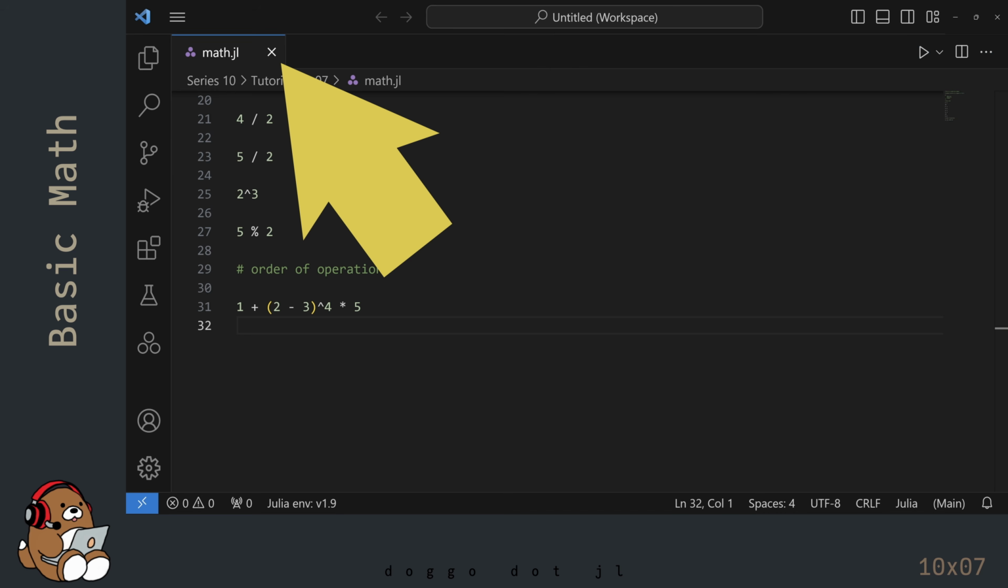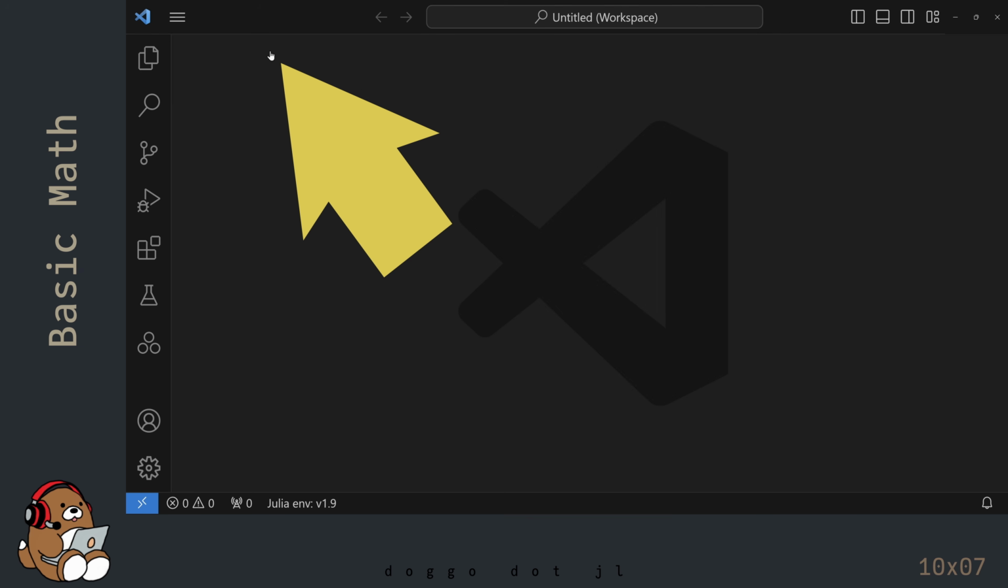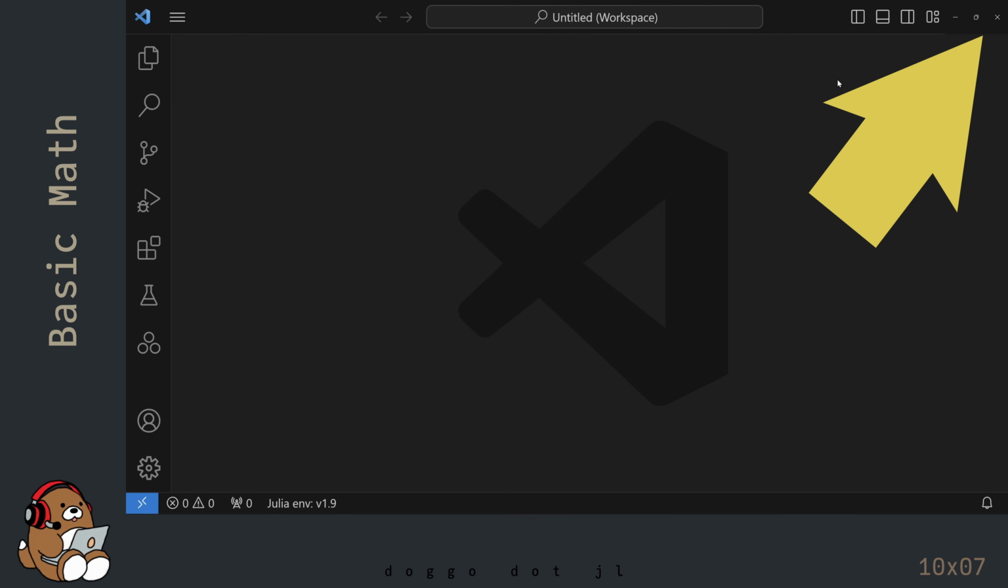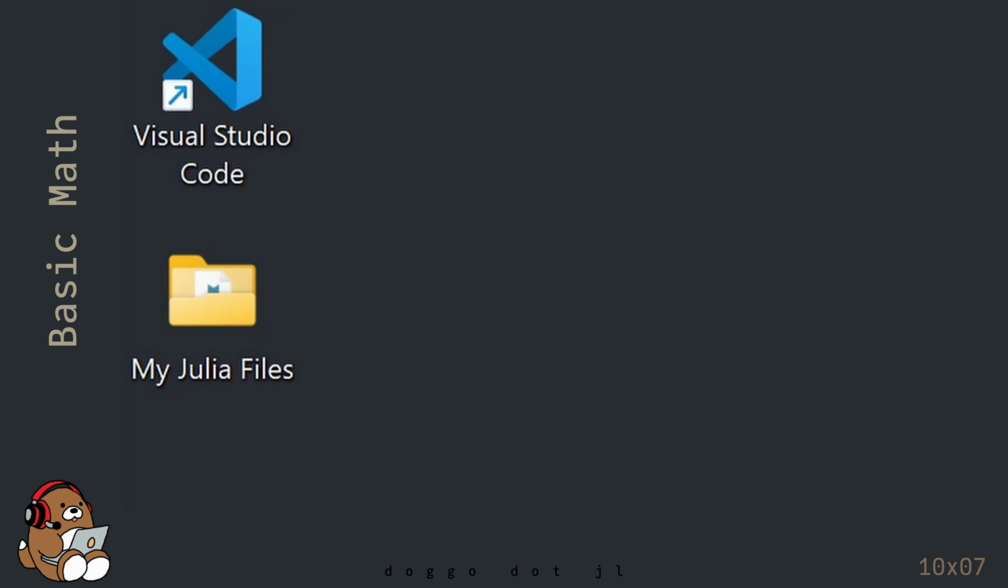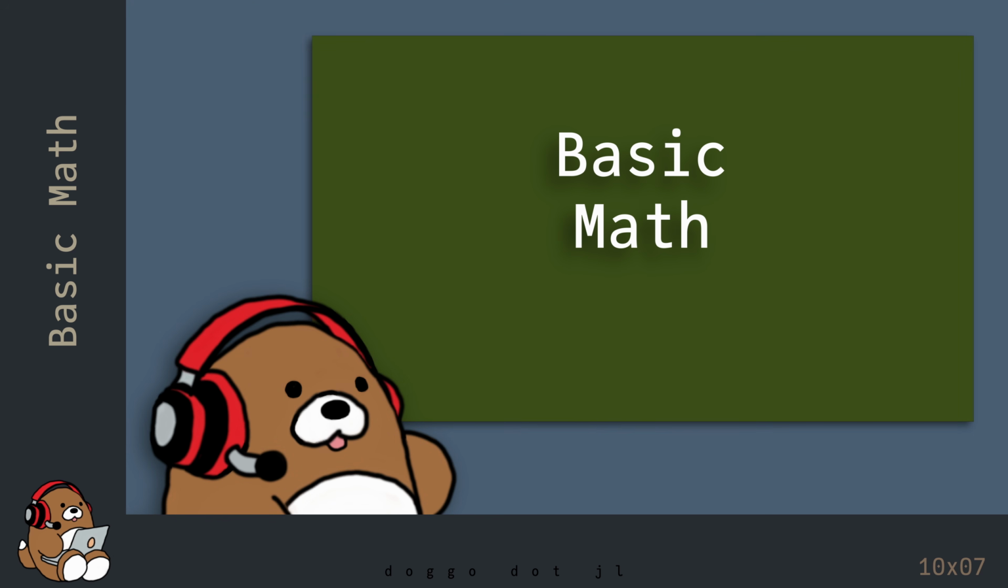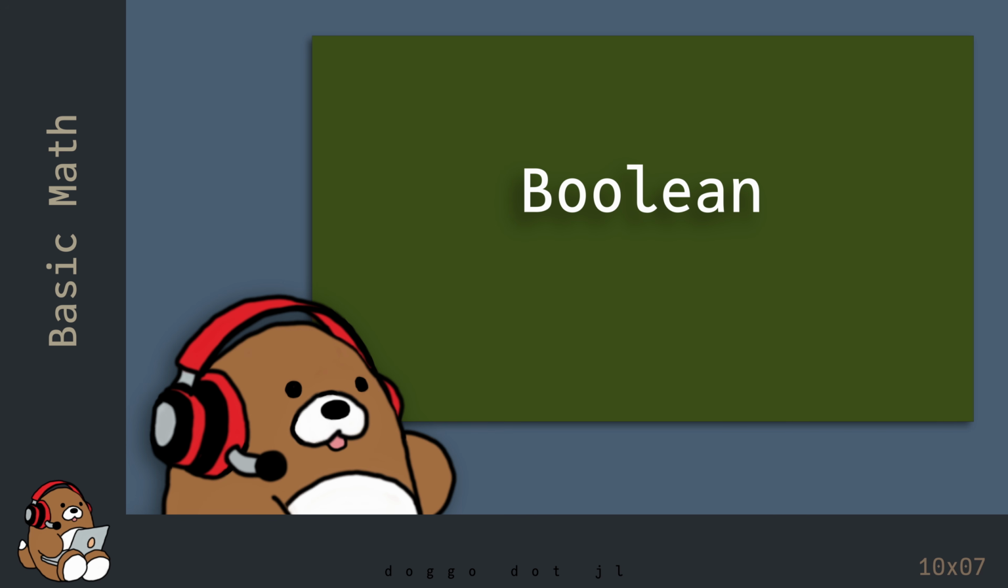You can close the file by clicking on this X. And you can close out of VS Code by clicking on this X. VS Code will save your UI settings, so you won't need to readjust them every time. So that does it for basic math. In the next chapter, you'll learn what a Boolean is, and how to use them in Julia.